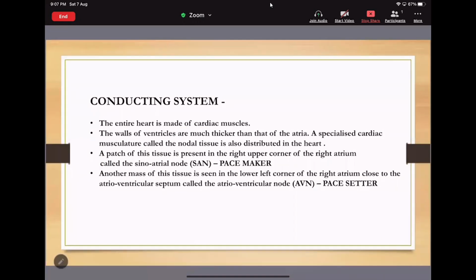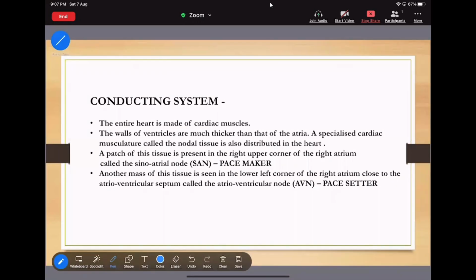The next slide is about the conducting system. The entire heart is made of cardiac muscle. The walls of the ventricles are much thicker than those of the atria. Why? A specialized cardiac musculature called nodal tissue is also distributed in the heart.